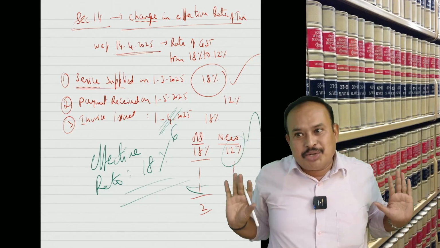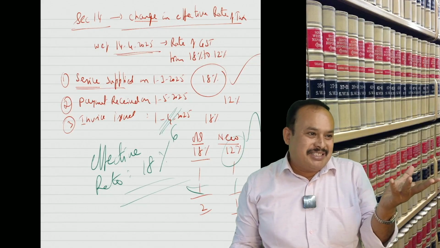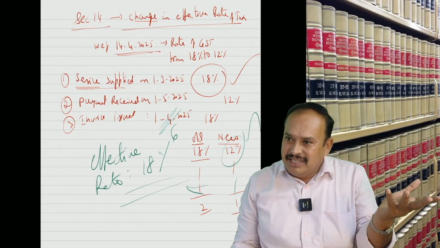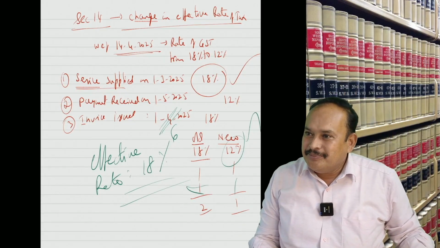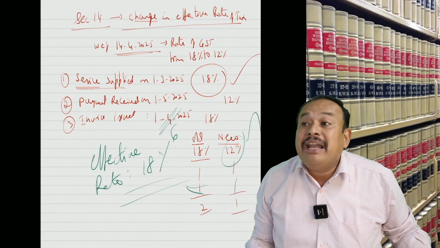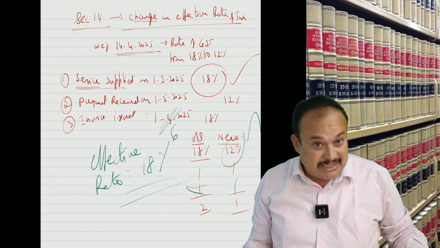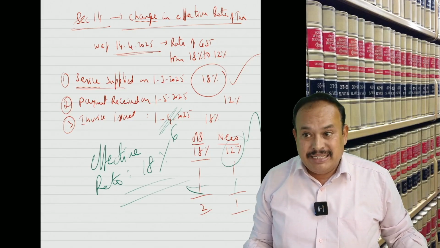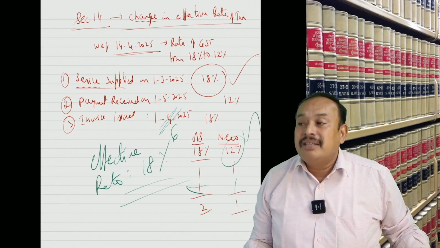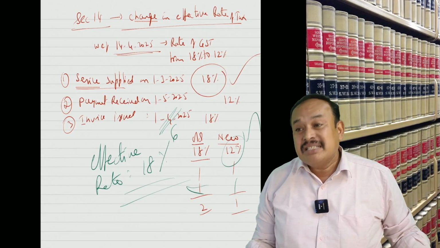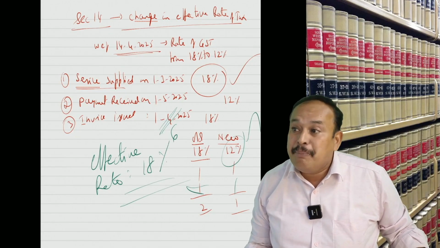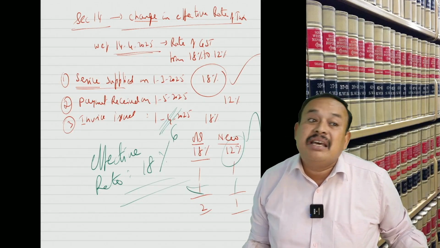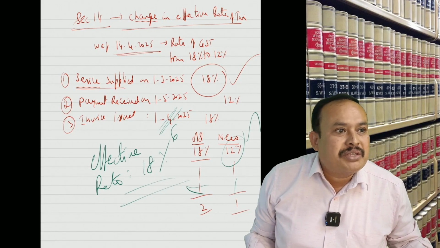In that case, look: invoice date or payment date, among the two, whichever is earlier. When neither invoice date nor payment date matches with the date of completion of service, then take the invoice date or payment date, whichever is earlier, as the time of supply.